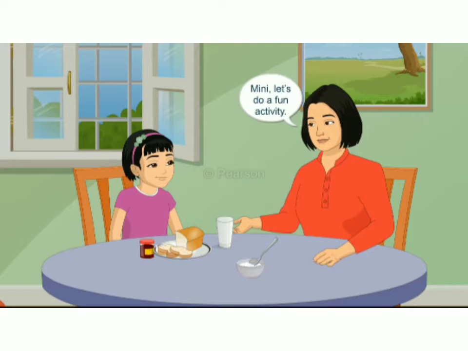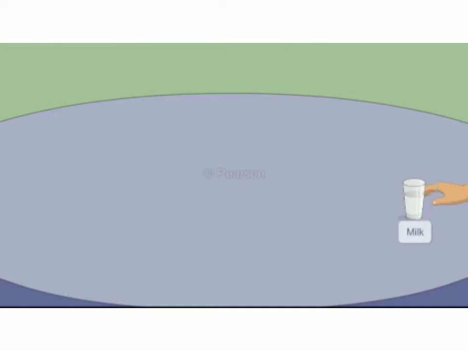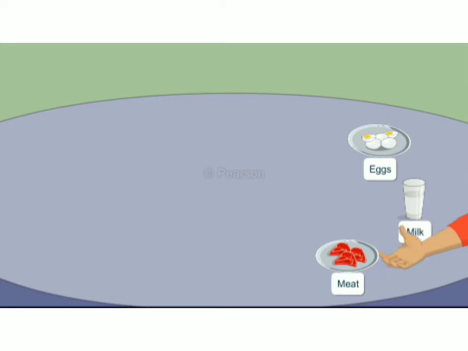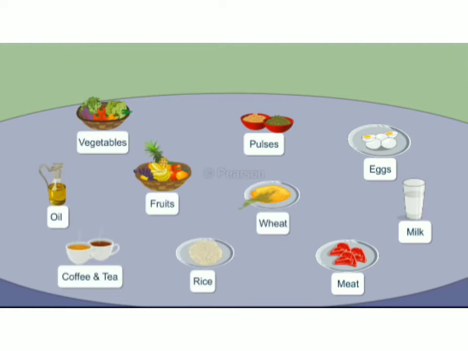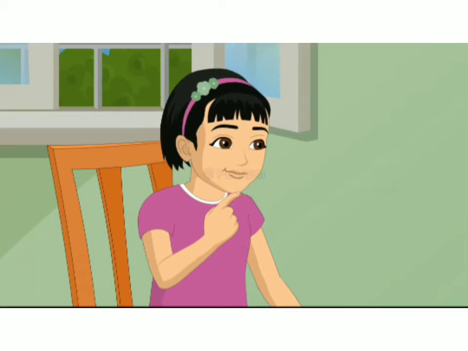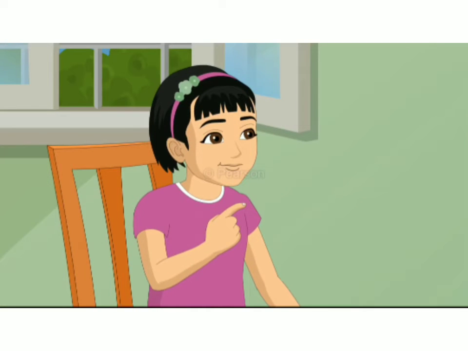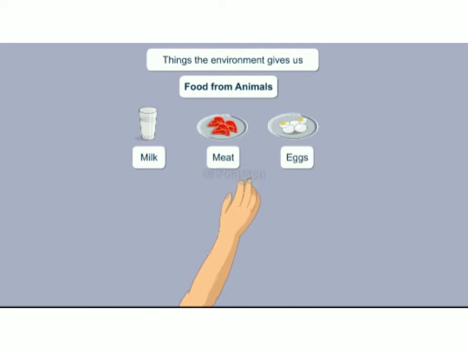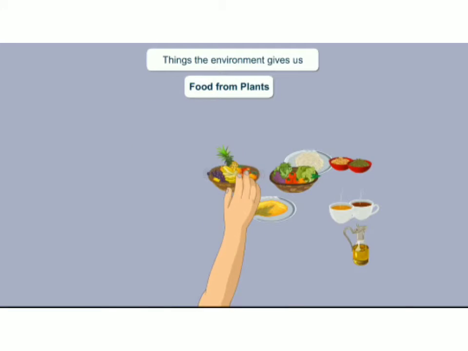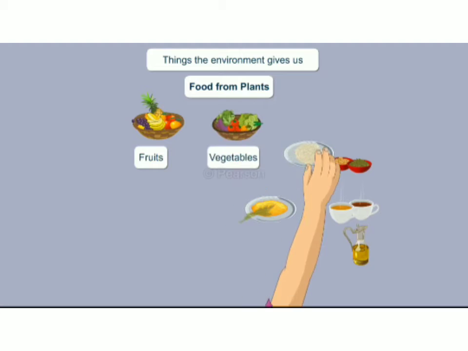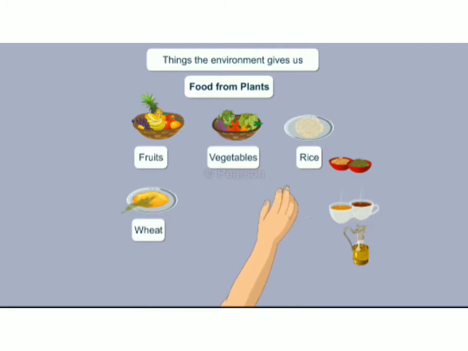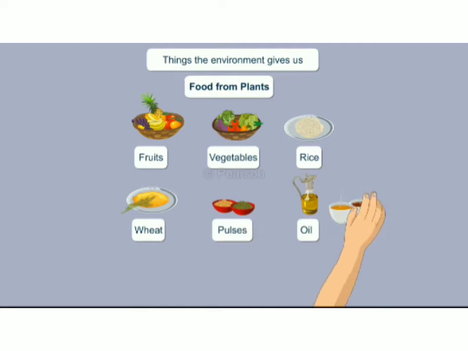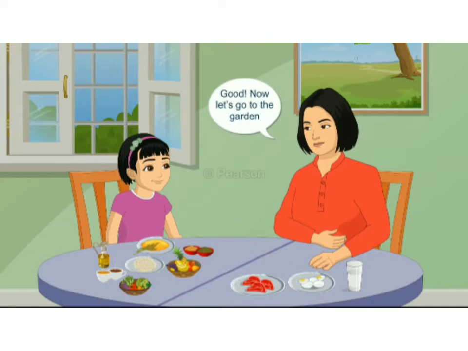Minnie, let's do a fun activity to understand this. Here are some food items: milk, eggs, meat, pulses, vegetables, oil, coffee, and tea. You have to separate all these according to the sources you get them from. So milk, meat, and eggs we get from animals, whereas fruits, vegetables, rice, wheat, pulses, oil, tea, and coffee we get from plants. Now let's go to the garden to understand more about this.